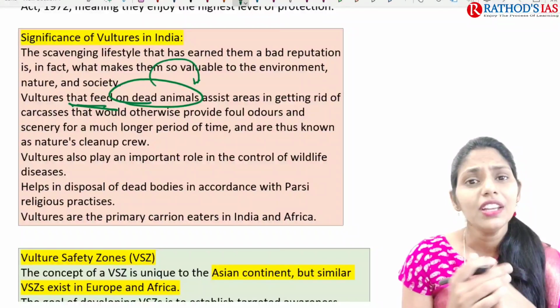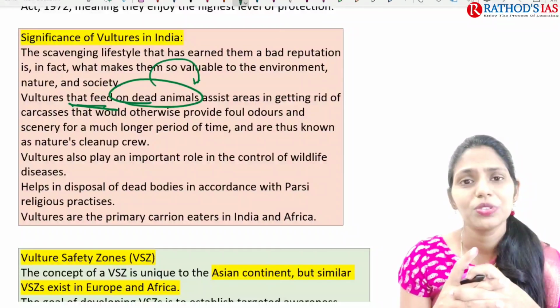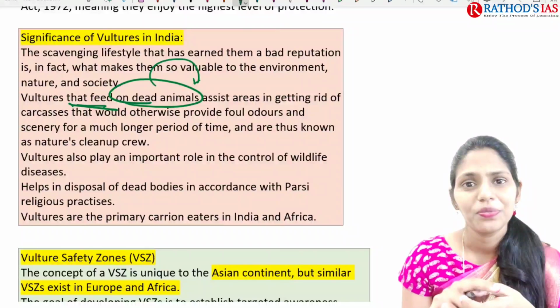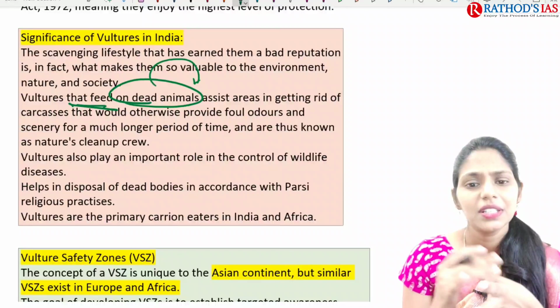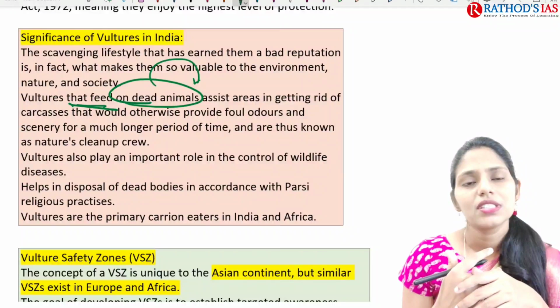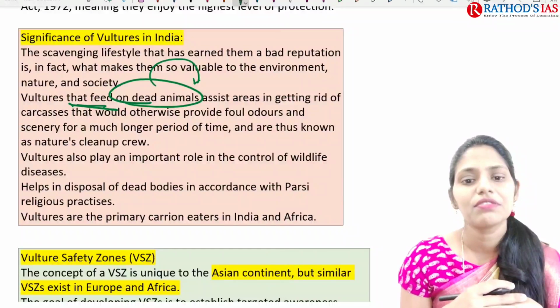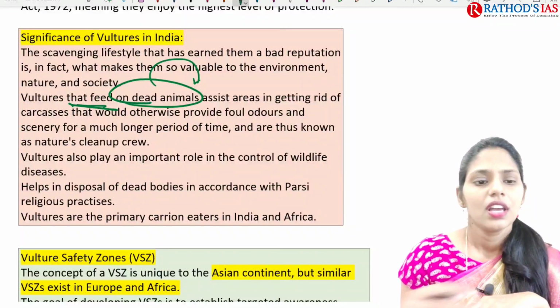If there were no vultures, you can't imagine what would be happening around you. Where would these dead bodies go? Vultures play an important role in getting rid of carcasses because they feed on them, and that helps reduce the foul odors.